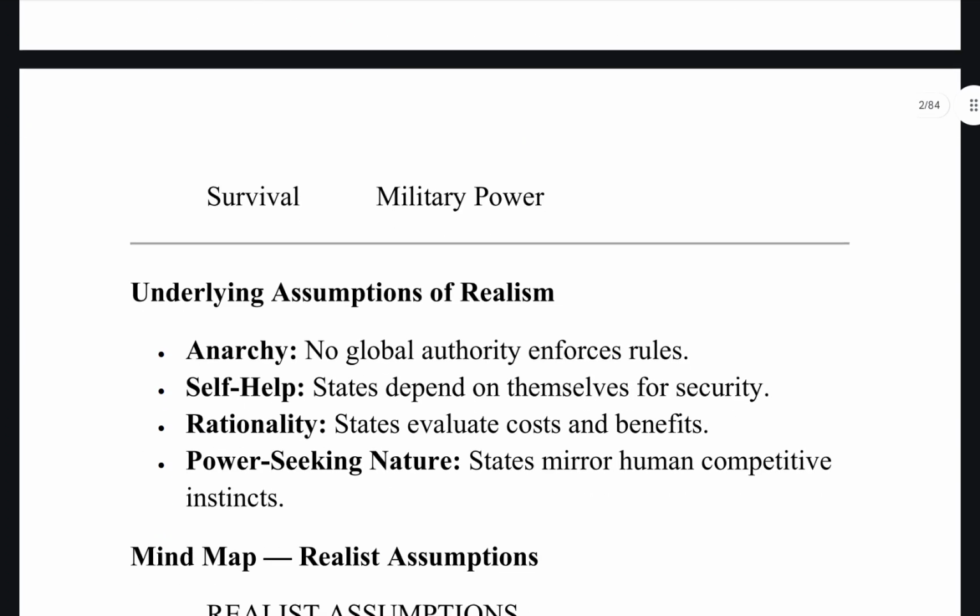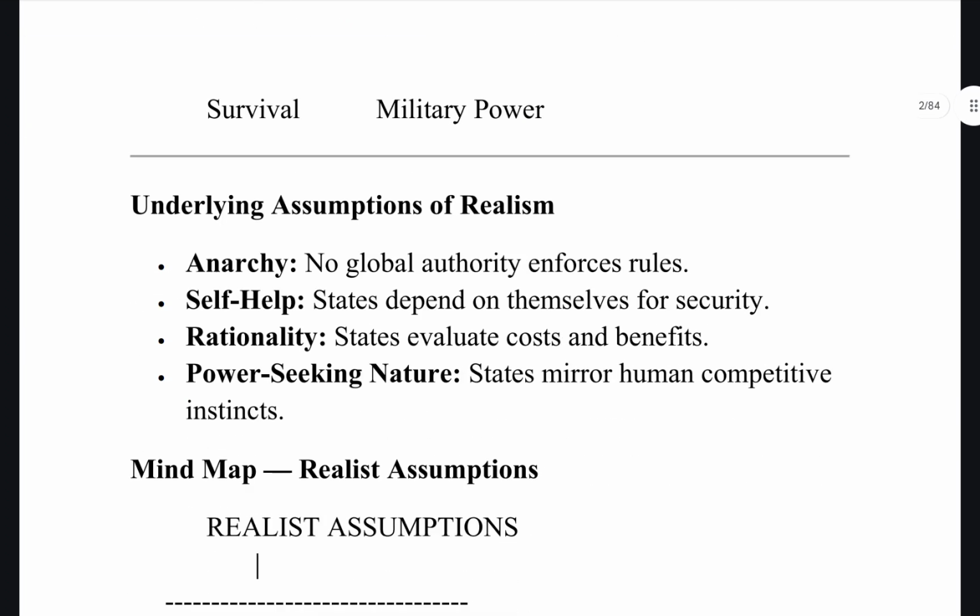Okay? Then what are the underlying assumptions of realism? First one, anarchy, that there is no global authority to enforce rules. Self-help, that states depend on themselves for security. Rationality, again, states evaluate the costs and benefits. And power-seeking nature, that states mirror human competitive instincts. Now, who are the major proponents? Thinkers like Hans Morgenthau and Kenneth Waltz highlighted how states act as rational actors.